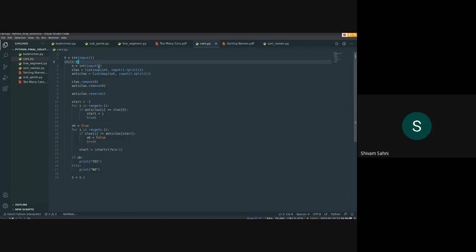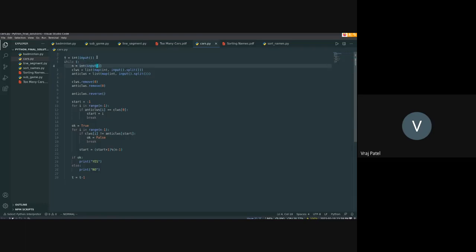So this would return true whenever t is greater than 0, and it returns false when t is equal to 0. This is specific to Python: for an if or a while condition, if you put any variable which represents something like a null, maybe an empty list, whenever that list becomes empty, it returns false.